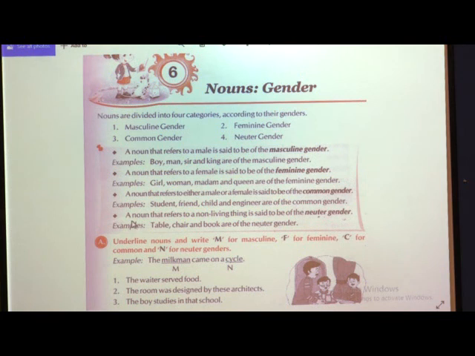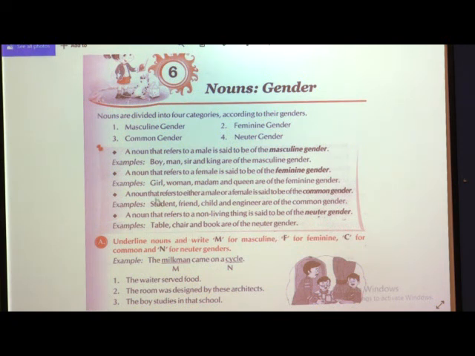And the last category is a noun that refers to a non-living thing. They are neither male nor female, so they are said to be of the neuter gender. They are not living things, and they don't come under male, female or common gender. They are neutral, so they are called neuter gender. For example, table is a non-living thing, chair is also a non-living thing, books are also non-living things. That's why they come under the neuter gender.